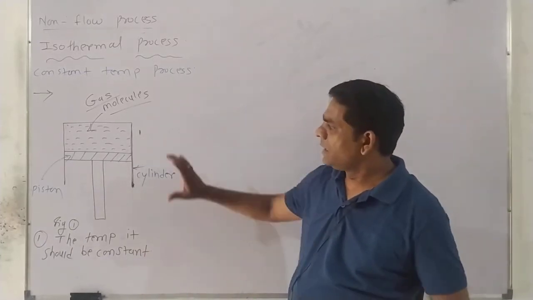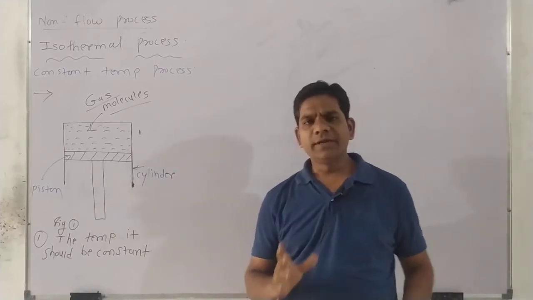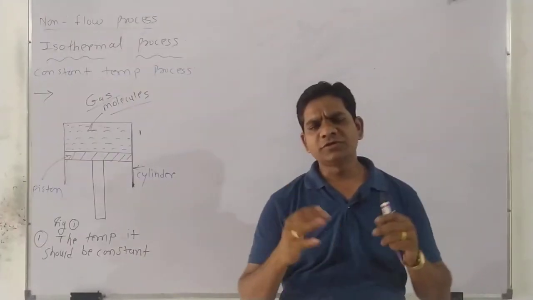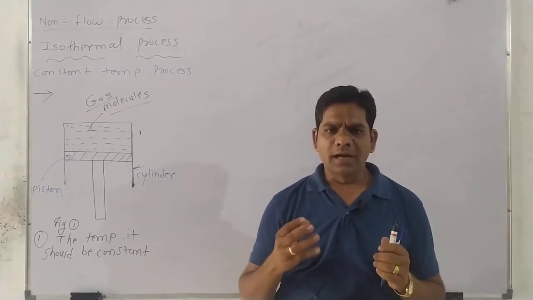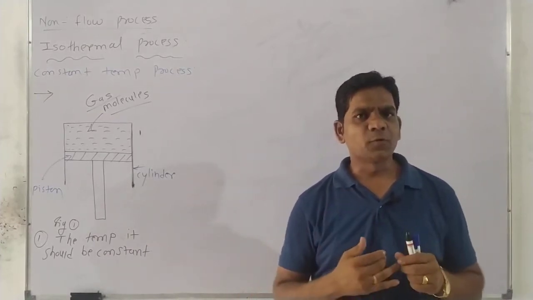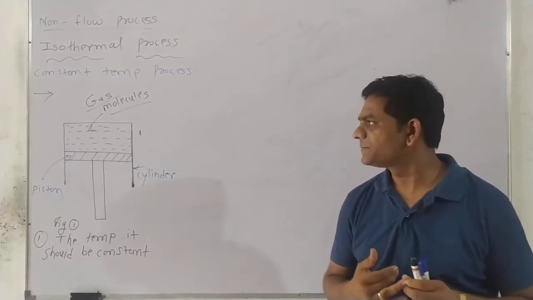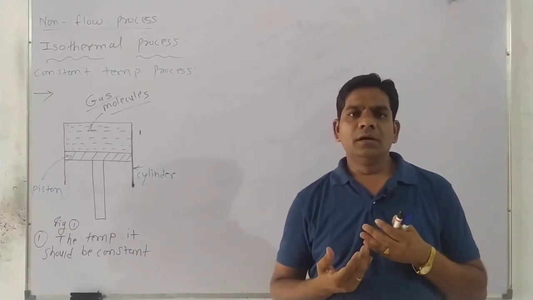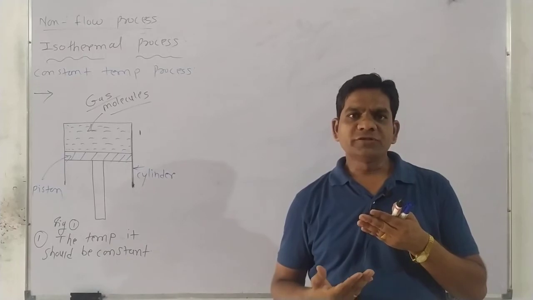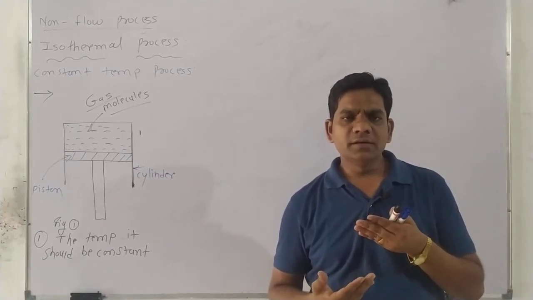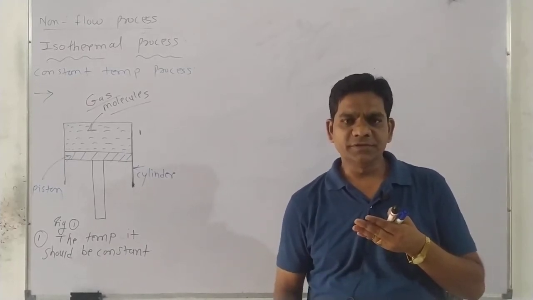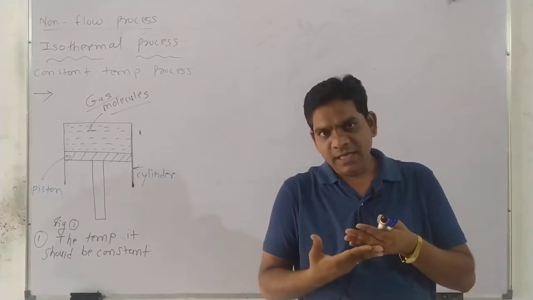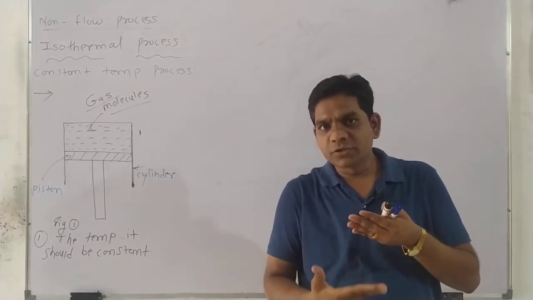Okay. And another very important point, most important point, if you consider this process for understanding it in a better way: the process is a very slow process. Means I can say that the isothermal process is very slow.